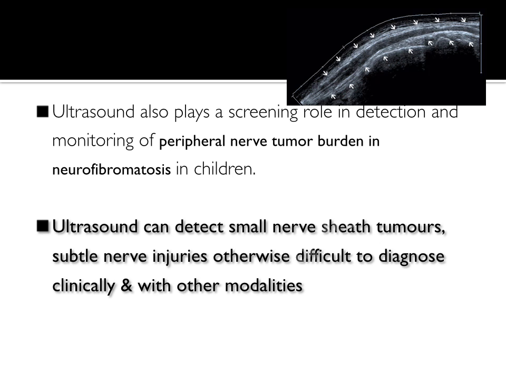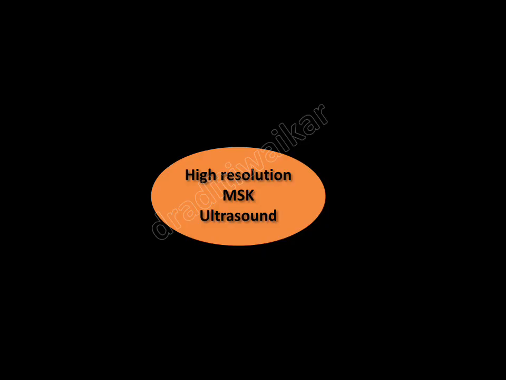Ultrasound also plays a screening role in detection and monitoring of peripheral nerve tumor burden in neurofibromatosis in children. Ultrasound can detect small peripheral nerve sheath tumors and subtle nerve injuries that are otherwise difficult to diagnose and predict clinically and with other imaging modalities.